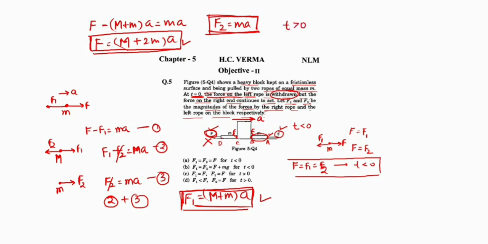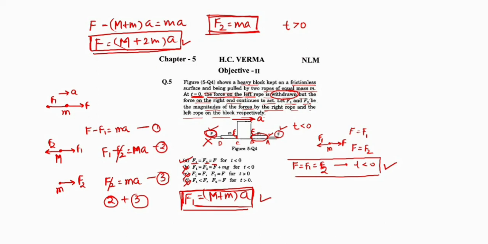Let's check the options. First option, F1 equals F2 equals F for t less than 0. Yes, we are saying the same. Second, F1 equals F2 equals F plus mg for t less than 0. This is wrong. F1 equals F, F2 equals F for t greater than 0. This is also wrong. F1 less than F, F2 equals F for t greater than 0. This is also wrong. Only the first option is the correct option.